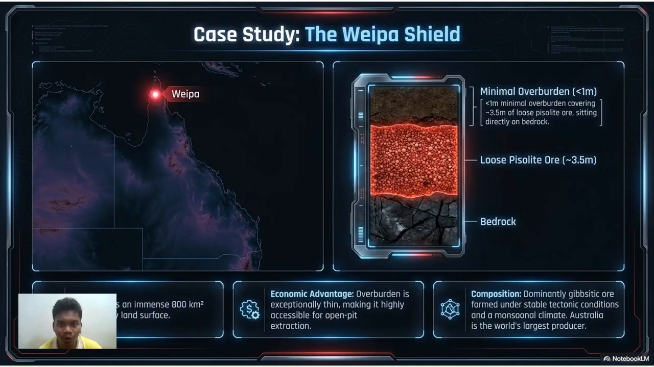The case study for Weipa Shield showcased the lateritic deposit, which spans an immense 800 kilometers squared on a tertiary land surface. The economic advantage is the minimal overburden that spans less than 1 meter thickness. This is exceptionally thin, making it highly accessible for open pit extraction of the loose pisolite ore around 3.5 meter thickness over the bedrock. The composition is dominantly gibbsitic ore, which forms under stable tectonic conditions and a monsoonal climate.